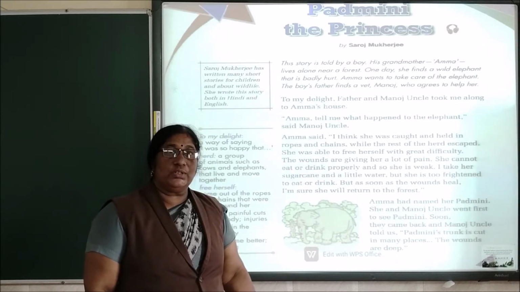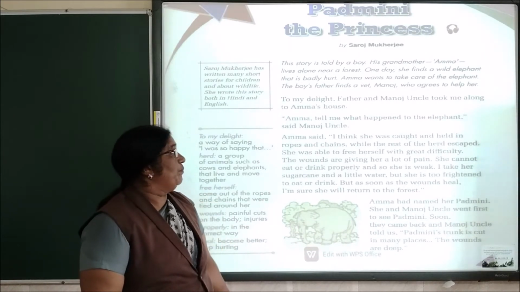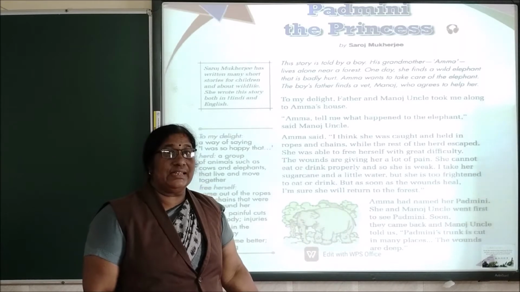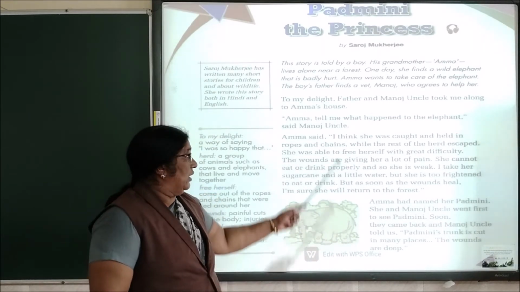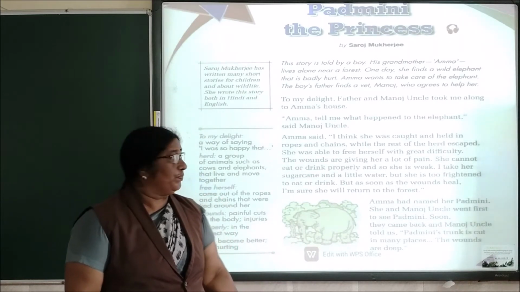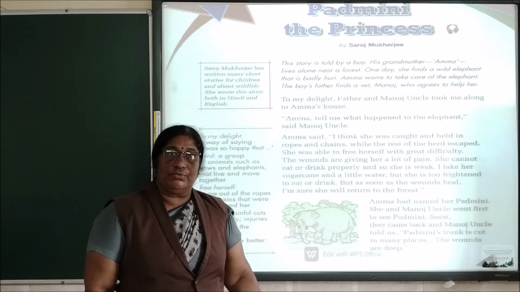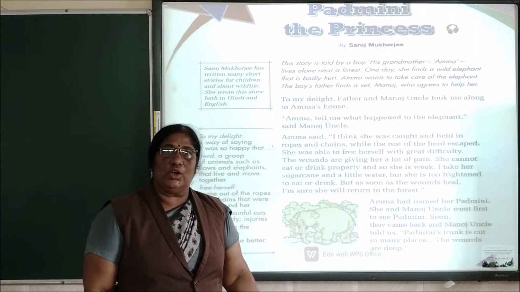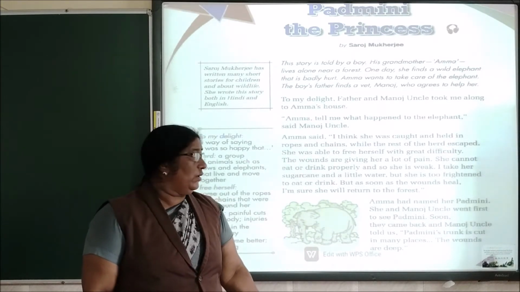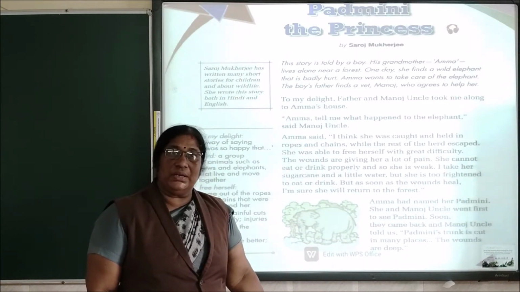Manoj uncle asked what had happened to the elephant. Amma told him that she thinks the elephant was caught and held in ropes and chains while the rest of the elephants escaped. Now, when she was trying to free herself from the ropes and chains, she got hurt. The wounds were giving her a lot of pain. She could not eat or drink properly, so she became weak.